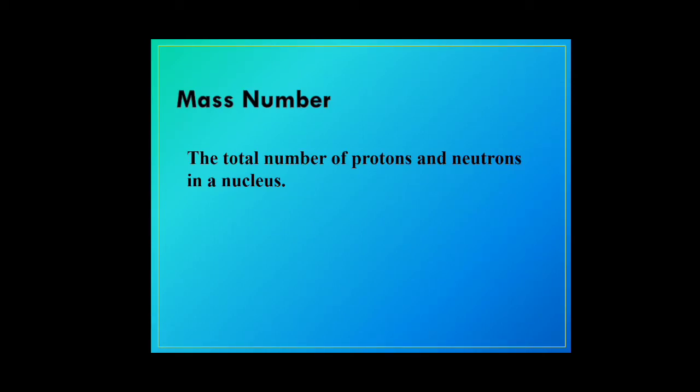The mass number is represented by the capital letter A. So we have the mass number that is represented by A. A will denote the number of protons plus the number of neutrons in a particular atom.